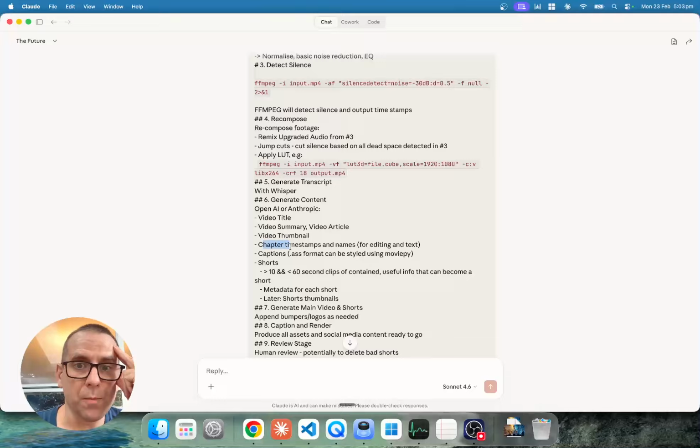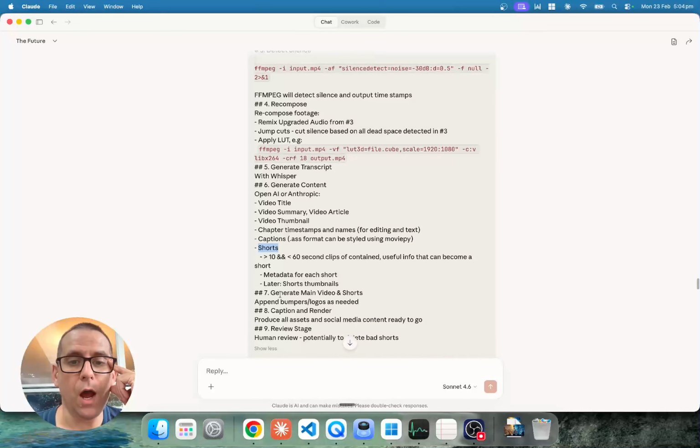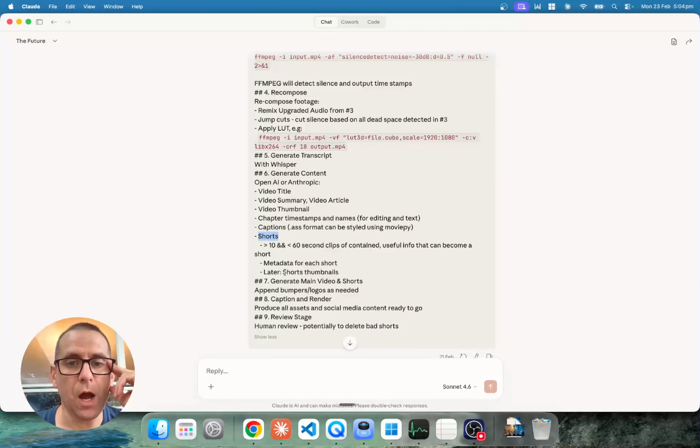Chop out all the timestamps and names, captions in .ass format. Reason I want to do that is because if you've got those, you can style those with a library called MoviePy. I haven't tried it yet. It's just research I've done. Then I want to do shorts. So all of that would spit out automatically. Maybe thumbnails later for the shorts, but probably a bit of overkill.